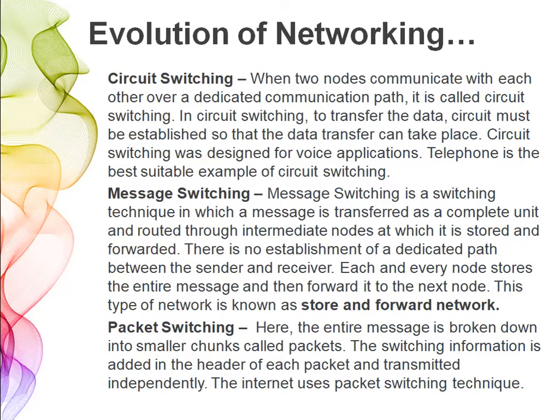So if you have a large message and suppose your message is now divided into 5 packets, each packet will be having a stamp of its origin and destination, and all those 5 packets may travel through a single path, or all of them may travel through different paths. Then at the receiver end, they are assembled as per their numbering, and then the complete message is given to the destination system. The internet uses packet switching technique.